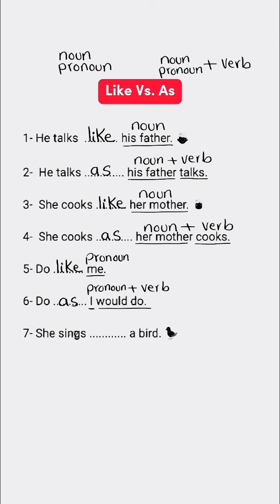You answer this one. She sings a bird. A bird is a noun. Like a bird or as a